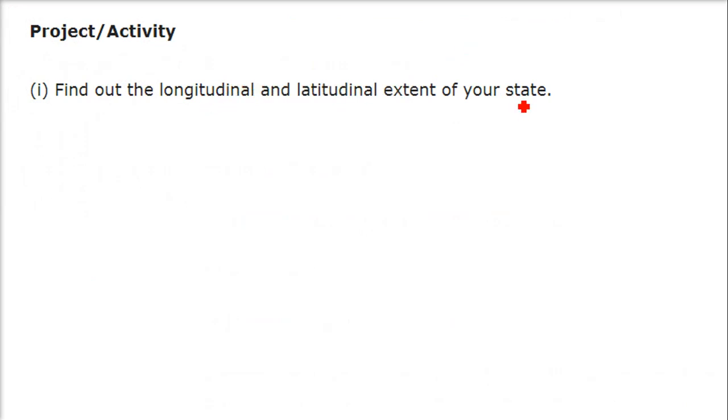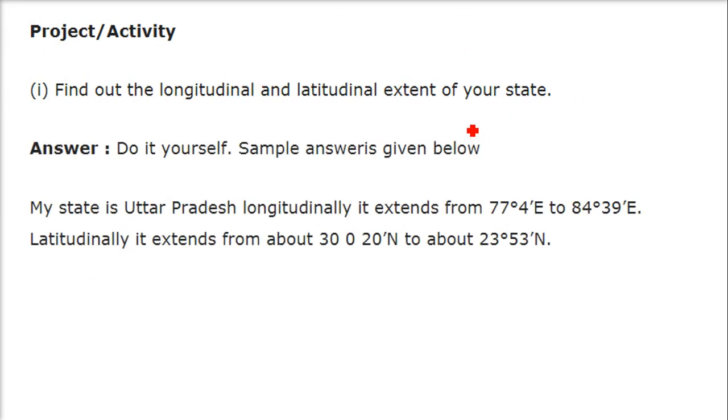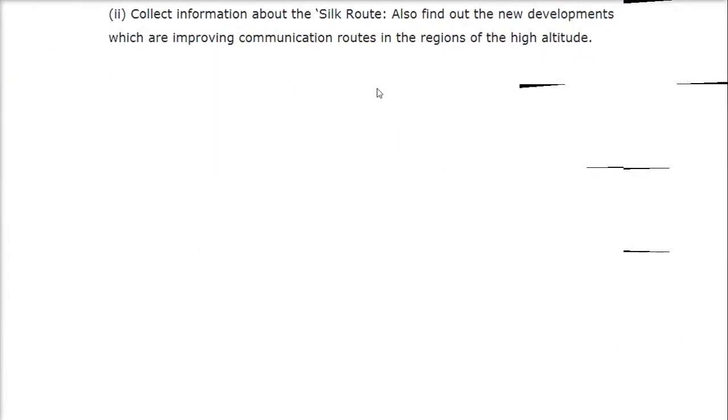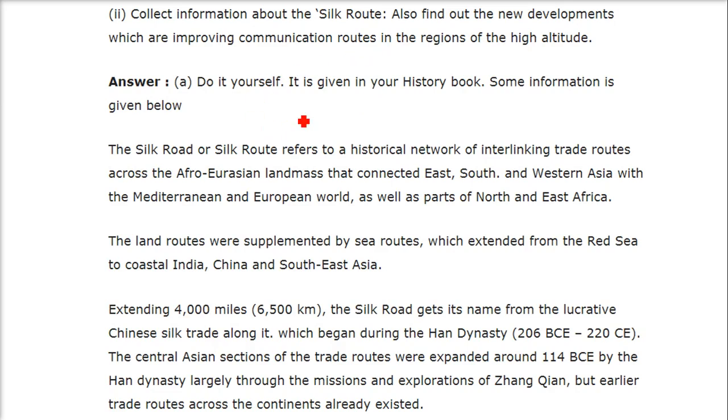Find out the longitudinal and latitudinal extent of your state. So this you have to do by yourself. I'll just give you an idea. If you're living in Uttar Pradesh, the longitudinal extent is 77 degrees 4 minutes to 84 degrees 39 minutes, and the latitudinal extent is from 23 to 30 degrees 20 minutes. Collect information about the Silk Route. Also find out the new developments which are improving communication routes in the regions of high altitude. So you have to do it yourself.